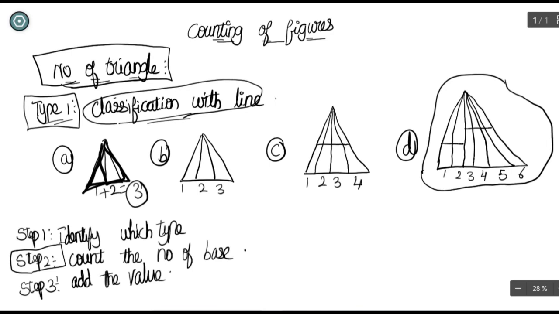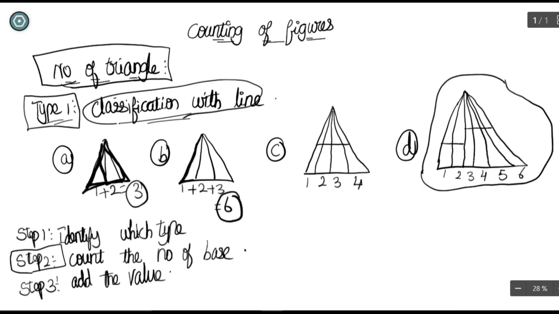Now let us see this for this triangle also. How many bases are you having here? 1, 2 and 3 bases. Just count all the numbers: 1 plus 2 plus 3 equal to 6. So here you can draw 6 triangles with this diagram. I am just proving it for this one also.